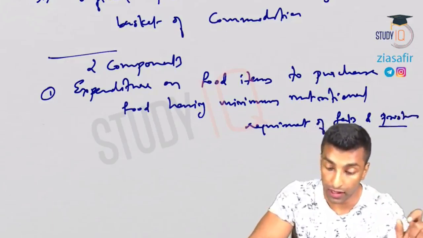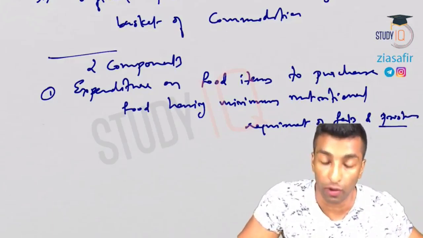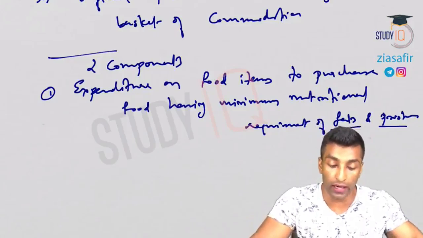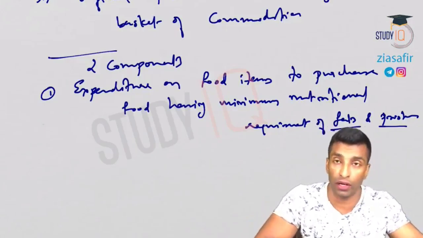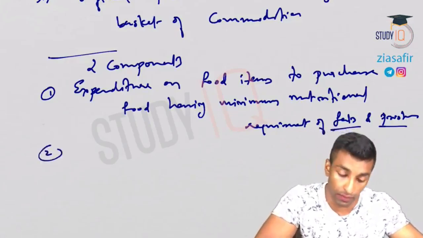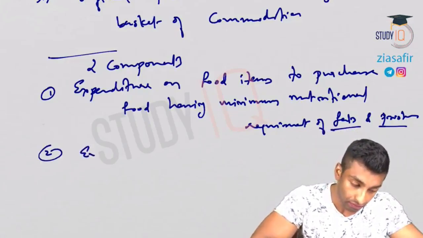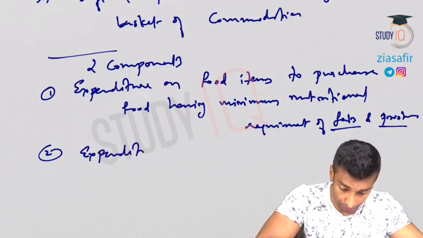So you see, the first time fats and proteins appear when we talk about poverty. Expenditure on food items to purchase food having minimum nutritional requirements of fats and proteins, which are very important nutrition.